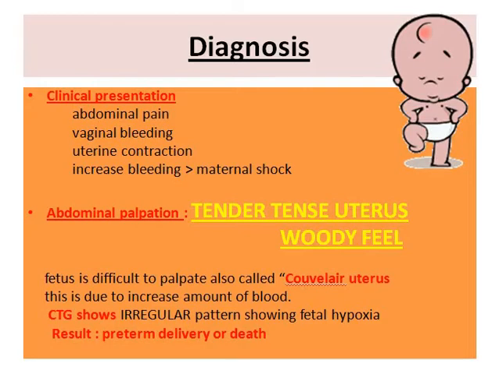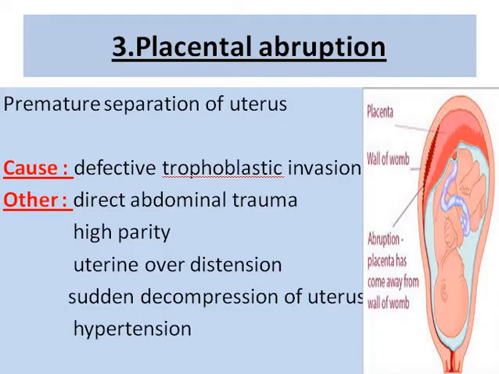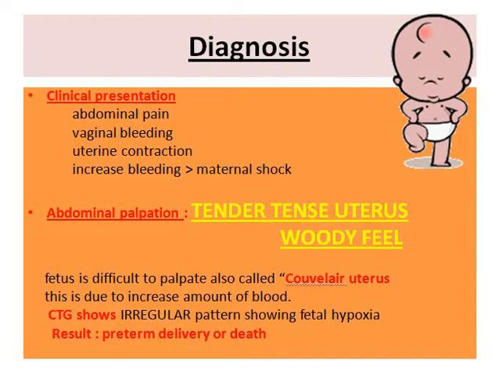Now, antepartum hemorrhage can be diagnosed by clinical presentation that includes abdominal pain, vaginal bleeding, uterine contraction, and increased bleeding that results in maternal shock. Now, the presentation depends upon the various types that are causing this hemorrhage. It is not necessarily the case that the patient will come to you with all these findings. The findings depend upon the basic cause.